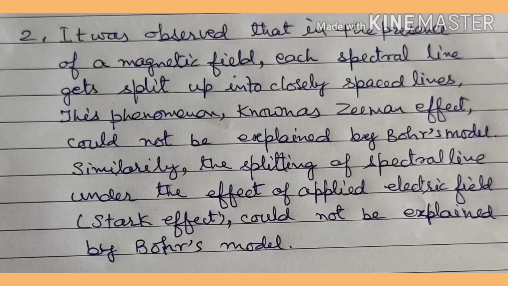So when we apply a magnetic field, the effect is called the Zeeman effect, and when we apply a strong electric field, the effect is called the Stark effect. We can combine these two effects. So we can say the Bohr model could not explain the Zeeman effect and the Stark effect.